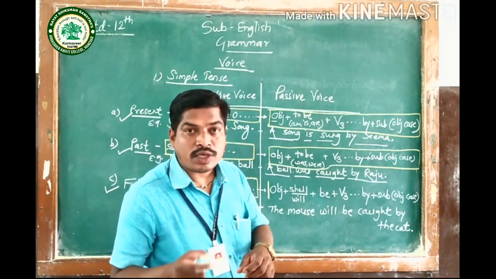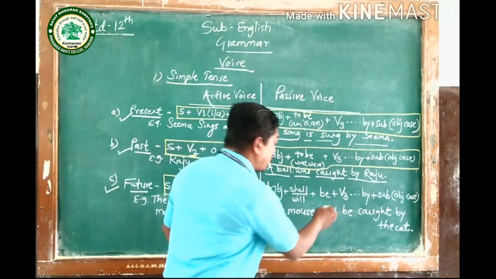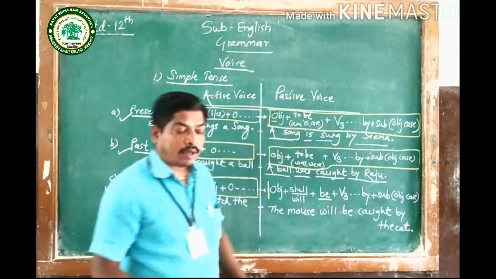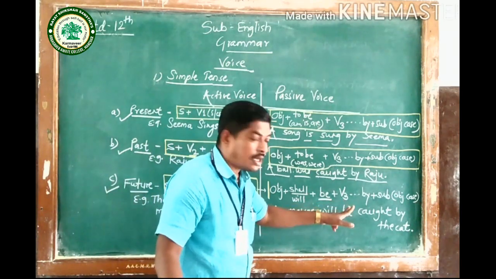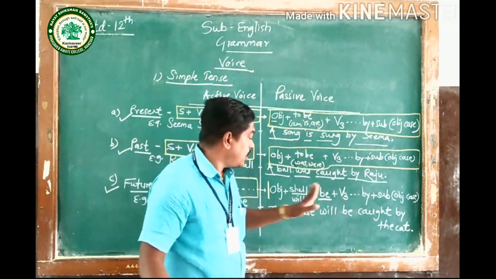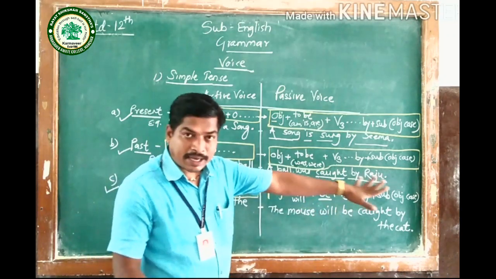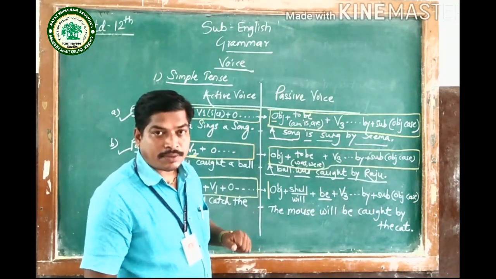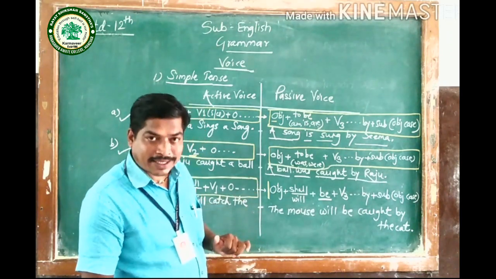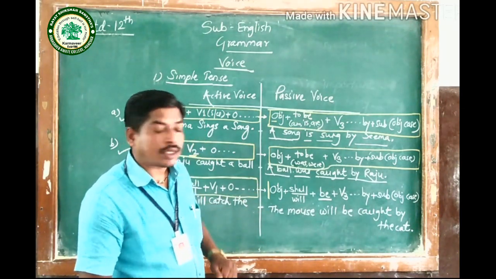That is why we have to insert that be. It is very important. And after using be, we have to use V3 or past participle. Then the remaining part of the sentence, by plus subject in objective case. Such will be the structure of passive voice of simple future tense.